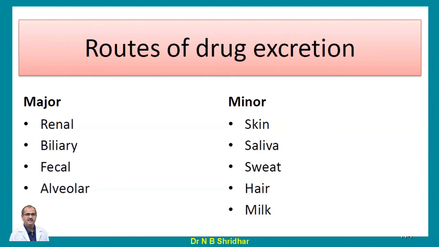skin, saliva, sweat, hair and milk. So these are also other routes of drug excretion, but these will not play an important role. But you have to remember all these things, the major and minor routes of elimination.